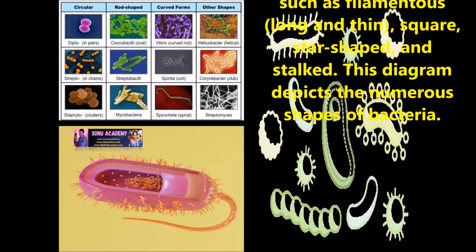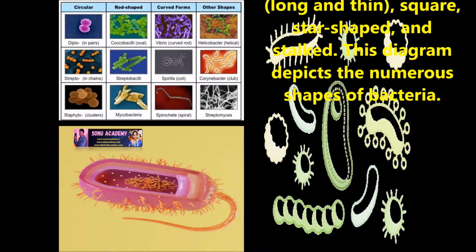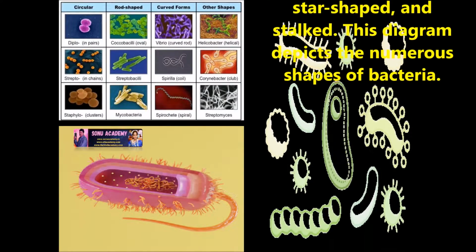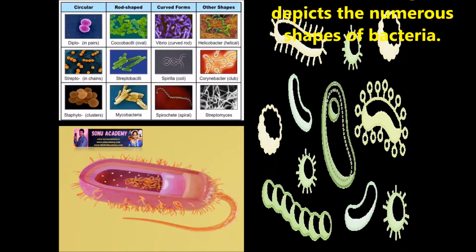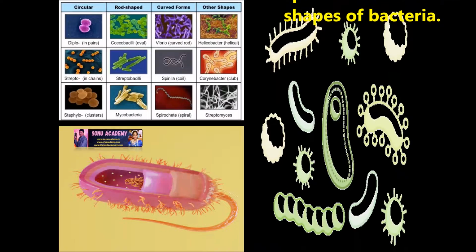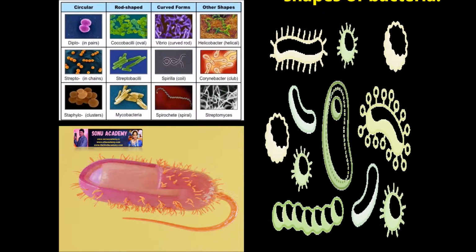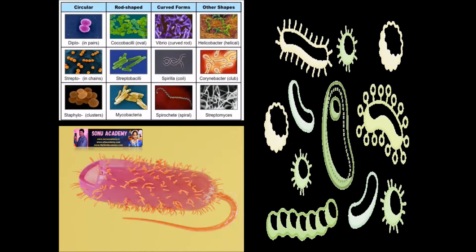Bacteria can also be other shapes such as filamentous, meaning long and thin, square, star-shaped, and stalked. The diagram depicts the numerous shapes of bacteria.